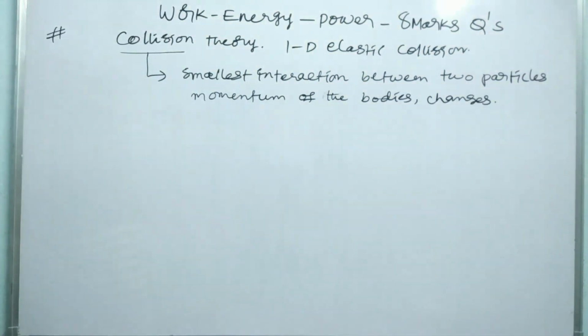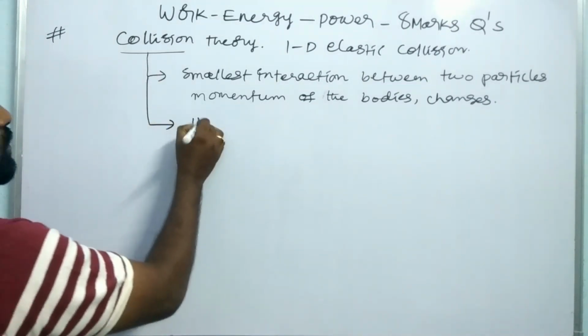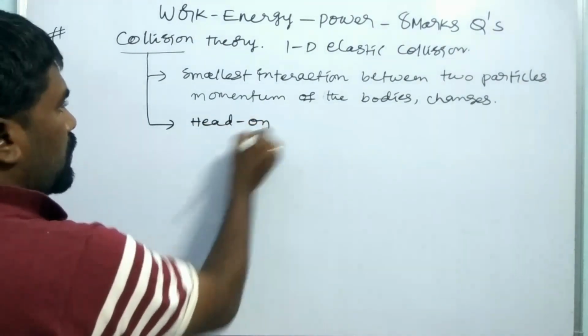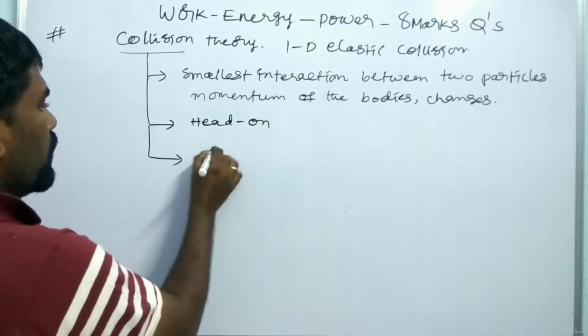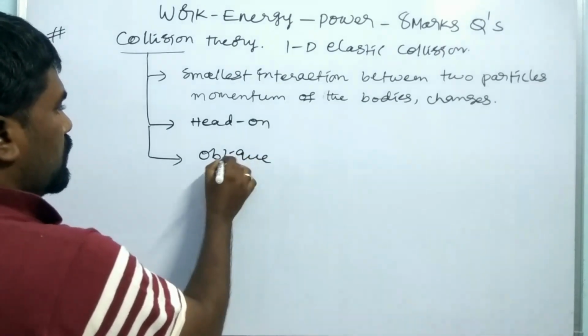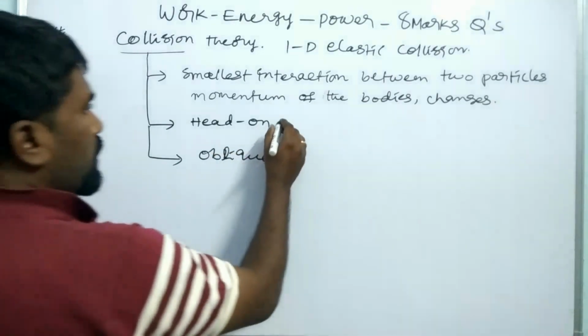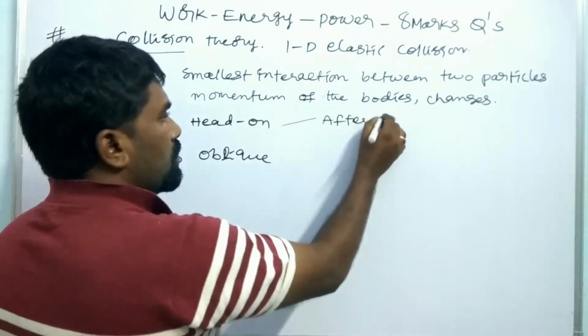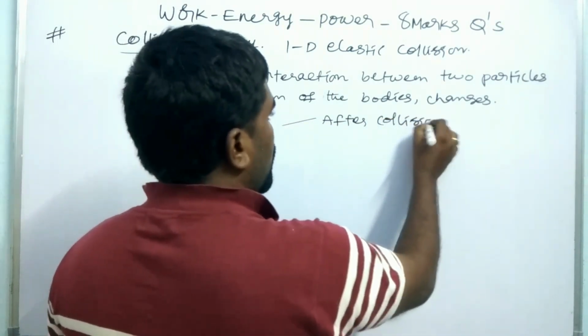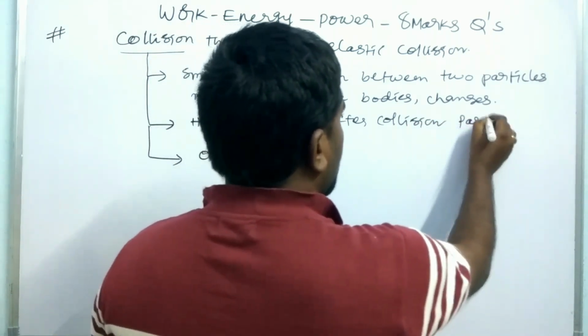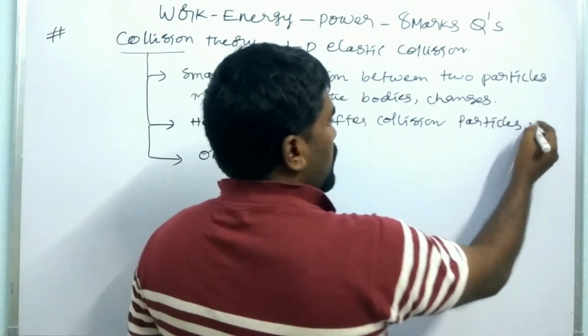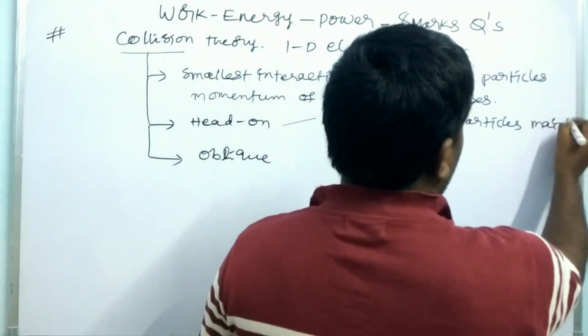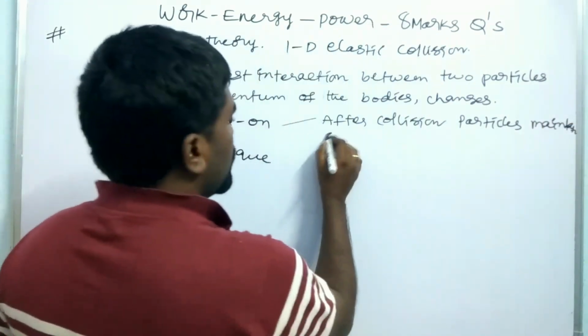And the types of collisions are head-on collision and oblique collision. In case of head-on collision, after collision, particles or bodies maintain the same straight line.